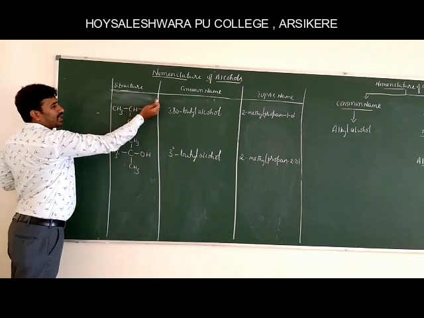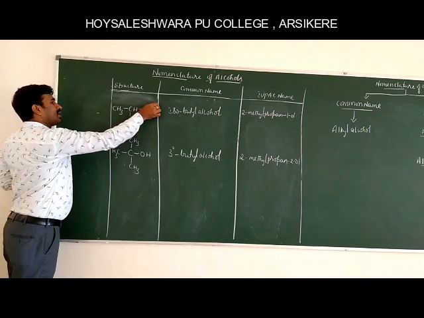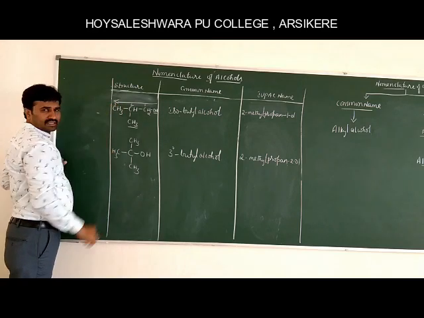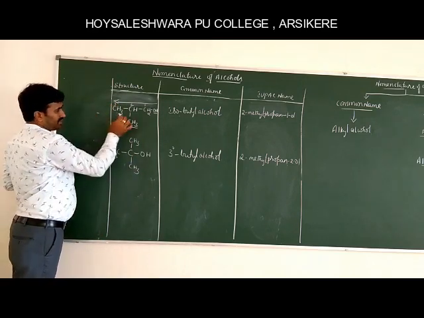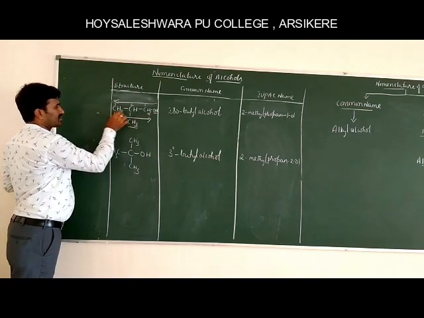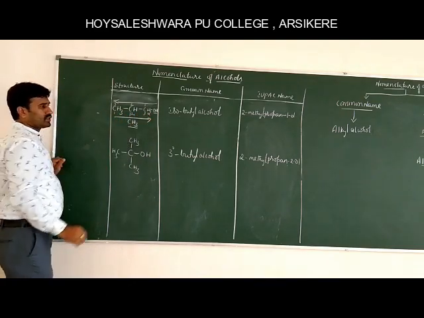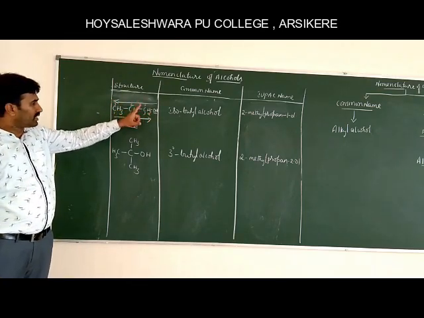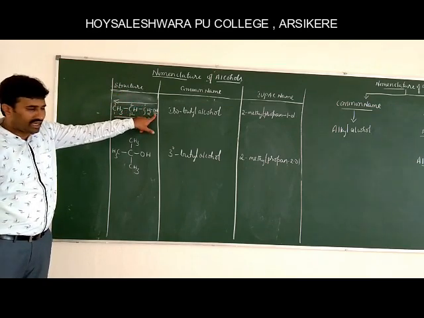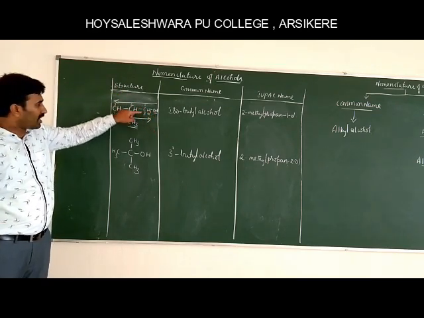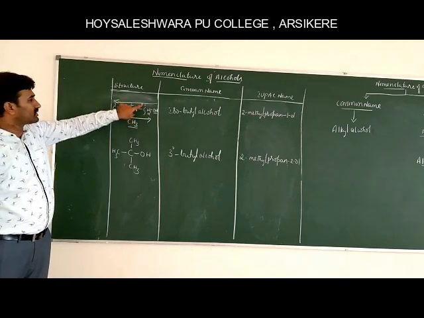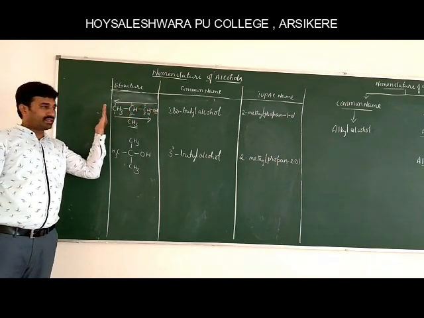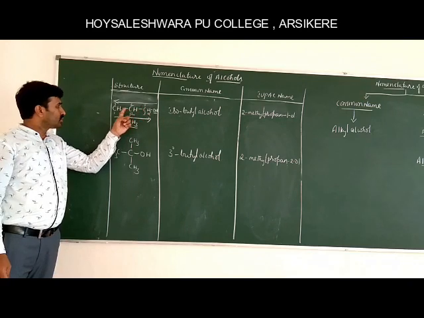Let's assign the numbering first from right to left. This is the first carbon atom, this is the second carbon atom, this is the third carbon atom. From this end, this is first, this is second and this is third. Among these two numbering ways, we have to select the one in which the hydroxyl group attachment gives the least locant. Among 1 and 3, the least locant is 1. Therefore, we select the numbering from this end.